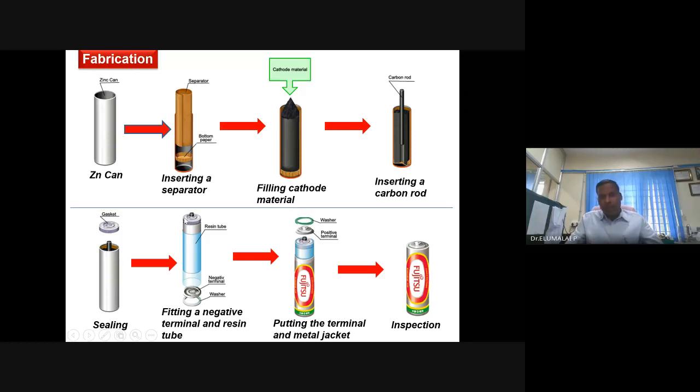Then once the bobbin and the carbon rod are inserted, you finish it. Fit it with the cathode case, top case and bottom case. They are essentially connecting to devices, your consumer electronics. Then seal it, label it for aesthetic applications. You put advertisement, high rate, deep discharge, durable, whatever you want to put, and your brand, and you come up with your finished cell.